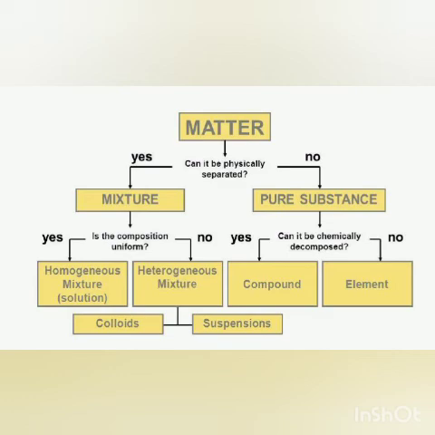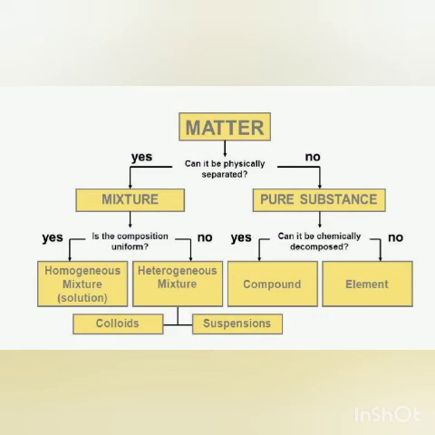So that is why it appears to be a homogeneous solution, but it is not. It is a heterogeneous mixture. Example, milk. Milk appears to be a solution, but actually milk is a heterogeneous mixture. Understood?